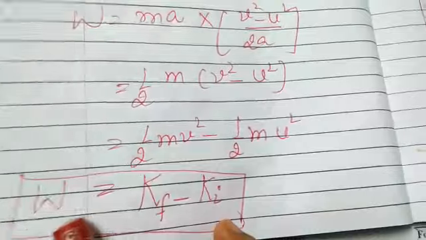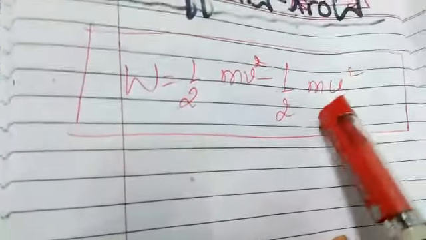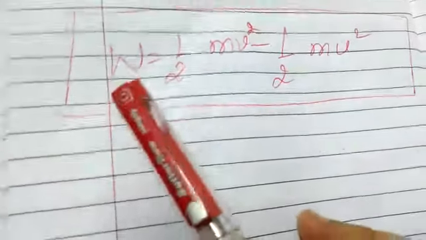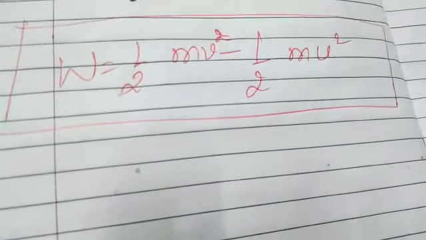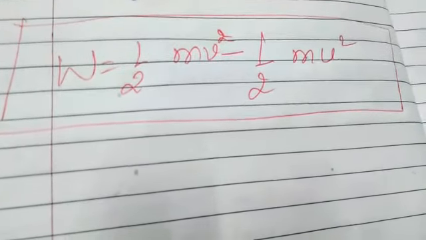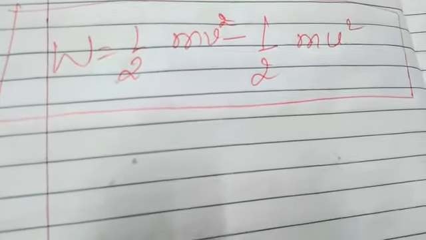So what expression do you have now? W is equal to Kf minus Ki, that is W is equal to half mv square minus half mu square, that is the increase in kinetic energy. So the work done by a force is equal to the increase in its kinetic energy. So students, you have to learn its definition as well as how it is proved. You should be able to prove the mathematical expression, and also how to define it.